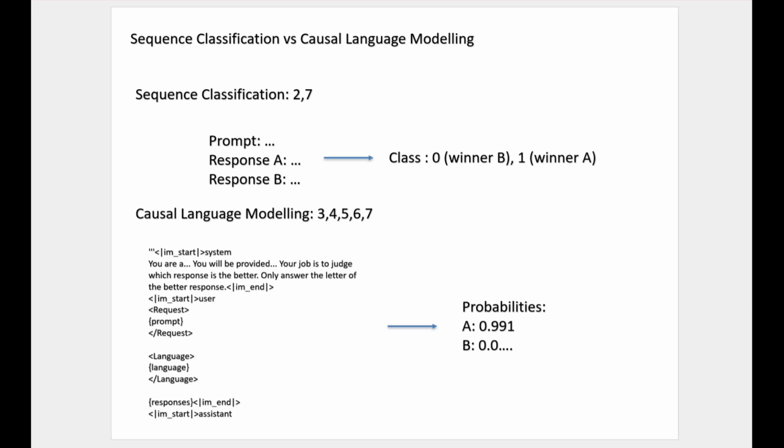So I personally think the 2nd method is better because in the first method, sequence classification, the model initially doesn't know what 0 and 1 represent. So you need to train the classifier from scratch to let the model understand the meaning of 0 and 1.